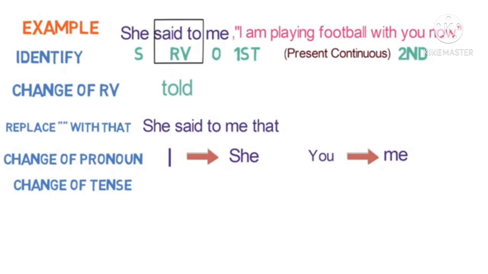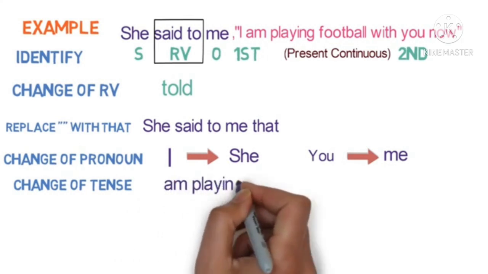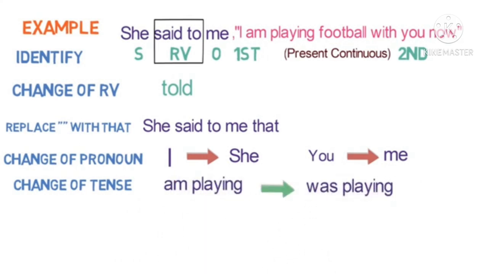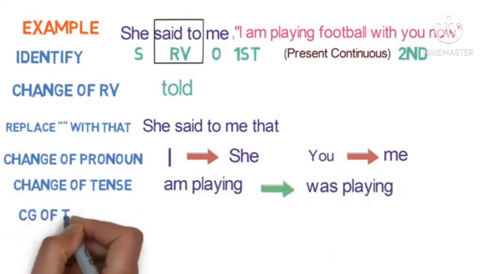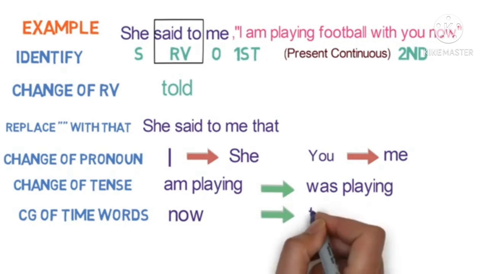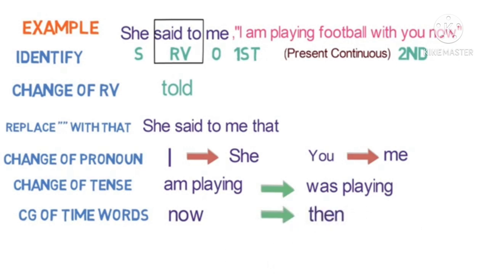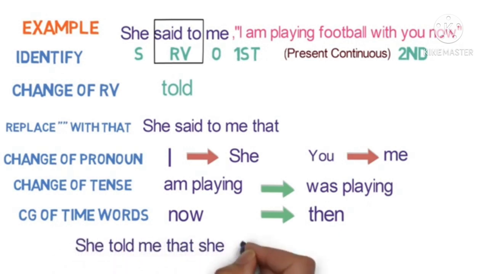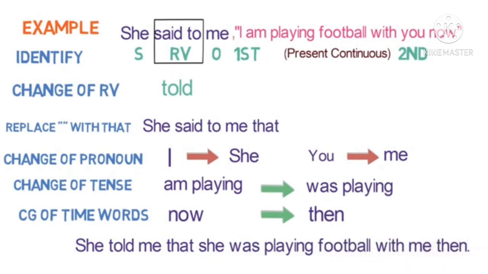Next comes change of tense. So already you have identified it is in the present continuous. So am playing becomes was playing. And the next thing is you have to change the time word. Now becomes then. And finally your indirect speech is: she told me that she was playing football with me then.